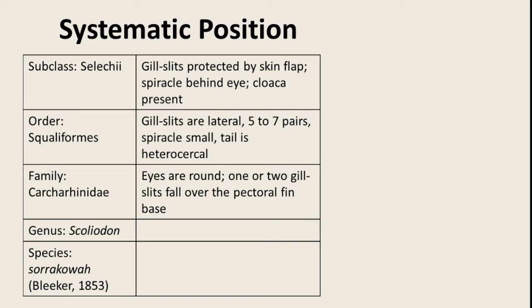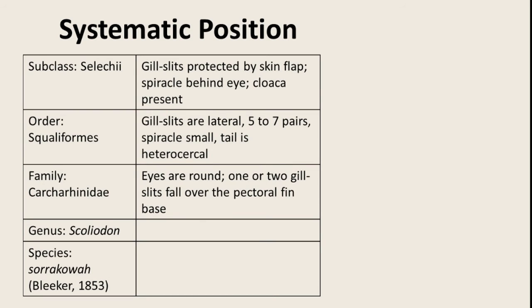It belongs to family Carcharhinidae, and why does it belong to this family? It is because eyes are round and 1 or 2 gill slits fall over the pectoral fin base. It belongs to genus Scoliodon and the species is sorrakowah. Now henceforth, whatever general characters and characteristic features we will be discussing will be all specific to Scoliodon sorrakowah. So this is the systematic position of this particular organism.